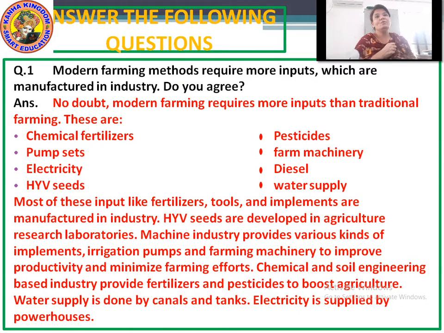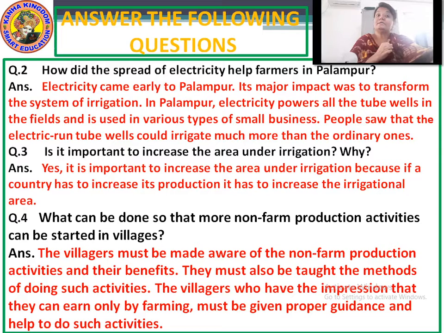Now moving to question number 2. How did the spread of electricity help farmers in Palampur?